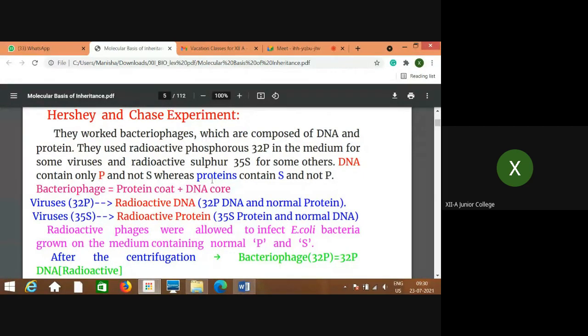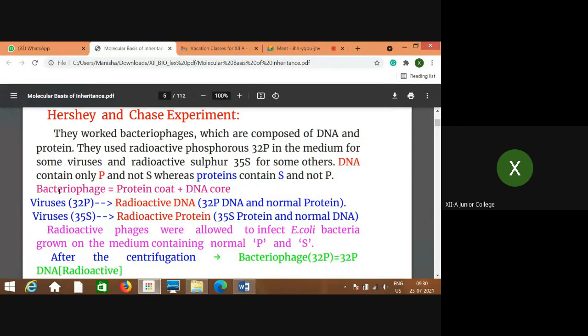That means the core will be only of radioactive type. And as you know, the protein coat is outside, that will be normal. So the normal protein coat will not be of heavy type, only the normal protein, not the S type of protein, that is 35S. That means the heavy isotope will not be observed in this first case of viruses.